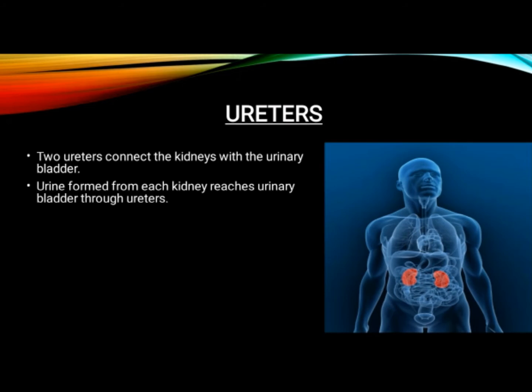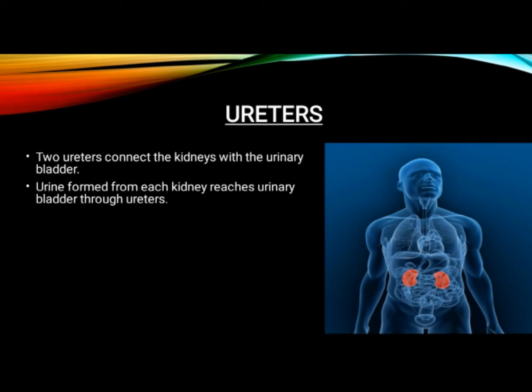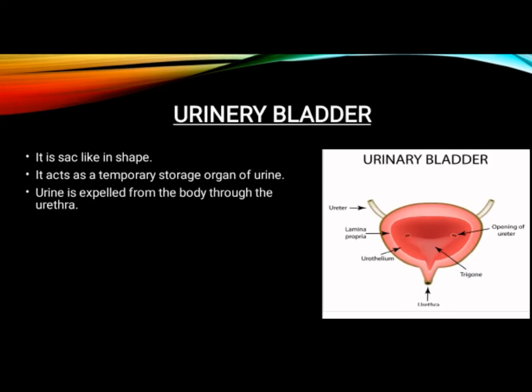Urine formed from each kidney reaches the urinary bladder through the ureters. The urine will reach the urinary bladder through these ureters. Okay. Next, the urinary bladder. It is sac-like in shape. The shape of the urinary bladder is a sac. It is sac-like in shape.